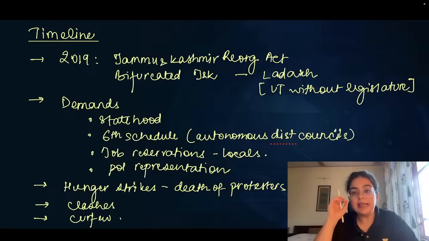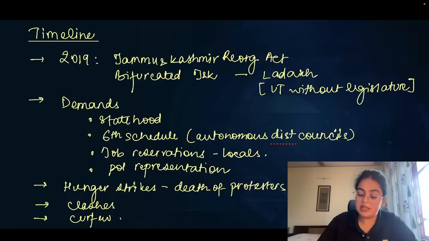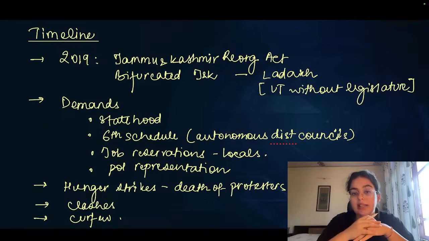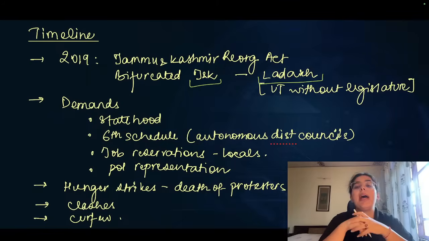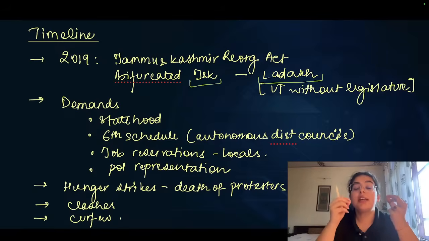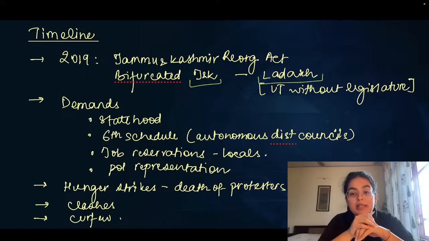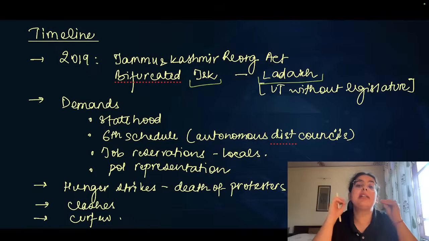So the timeline is that in 2019, with the enactment of the Jammu and Kashmir Reorganization Act, the state of Jammu and Kashmir was bifurcated from the region of Ladakh. Jammu and Kashmir and Ladakh were both constituted as union territories. Jammu and Kashmir was made a union territory with a legislature. That means some form of political representation. But Ladakh was made a union territory without legislature.